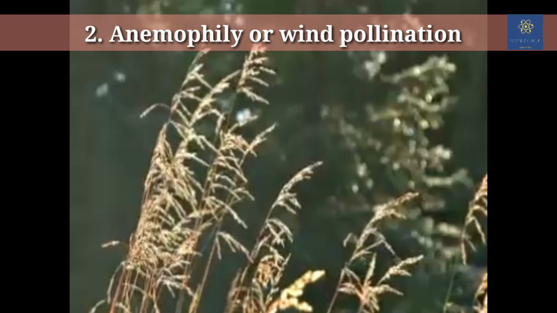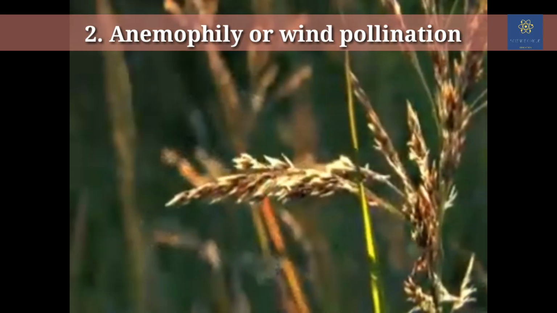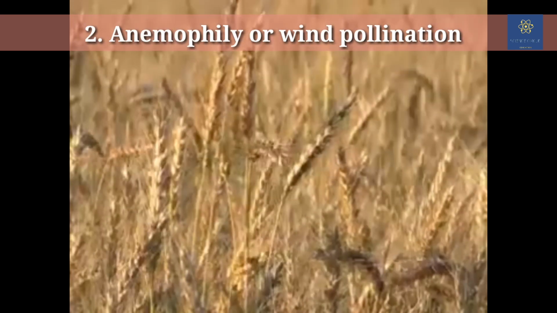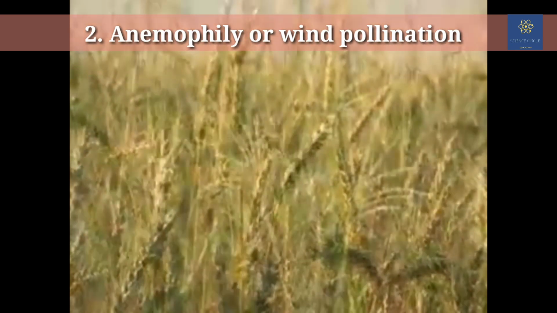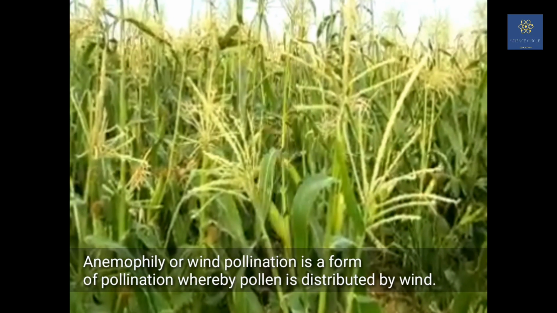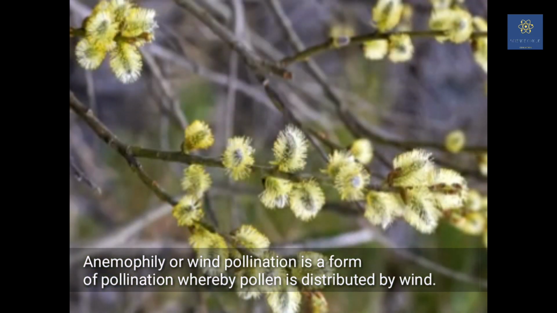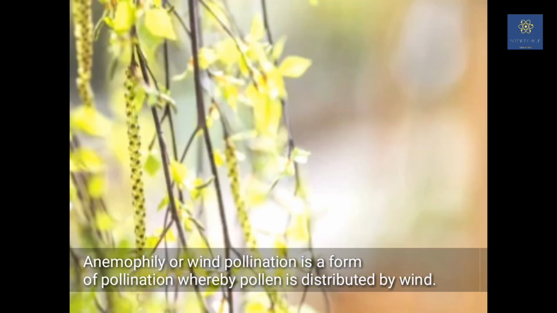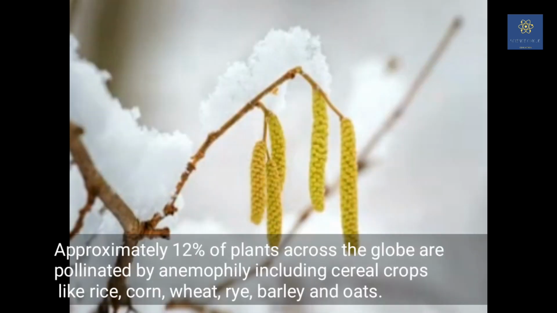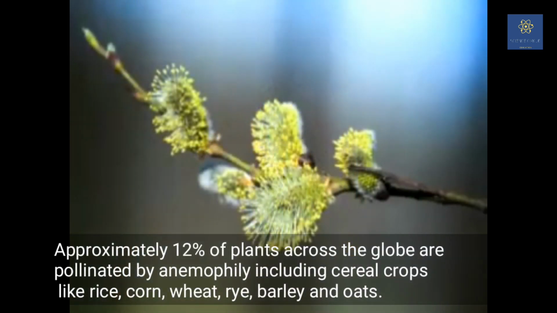Again, if the flowers are small and not brightly colored, and they are not able to give out the proper scent for attracting insects, there is also a way of pollination done by the wind, because here the anthers are large and loosely attached to the filaments, and slightly wind can also move them.